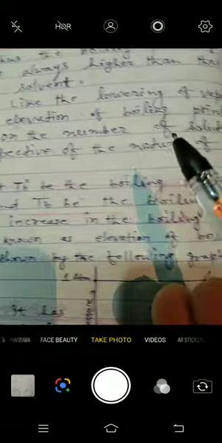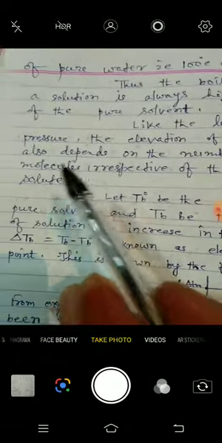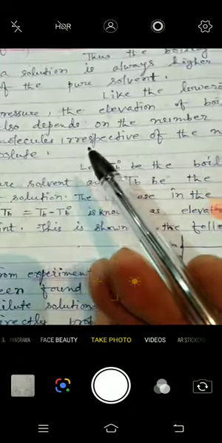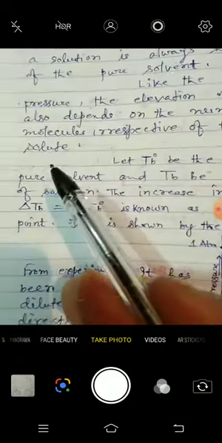Like the lowering of vapor pressure, the elevation of boiling point also depends on the number of solute molecules, irrespective of the nature of the solute.